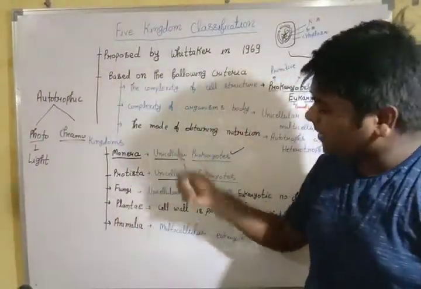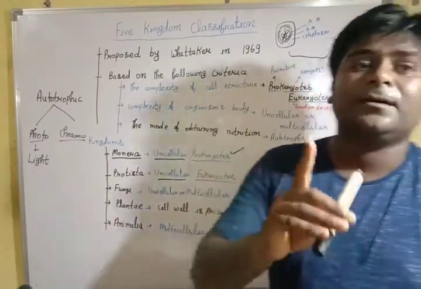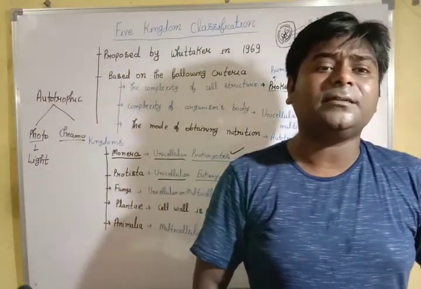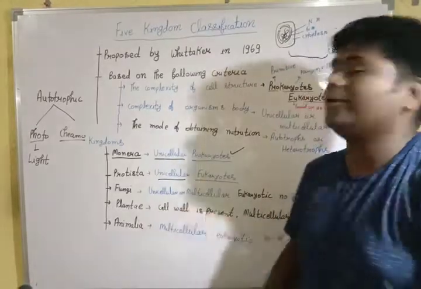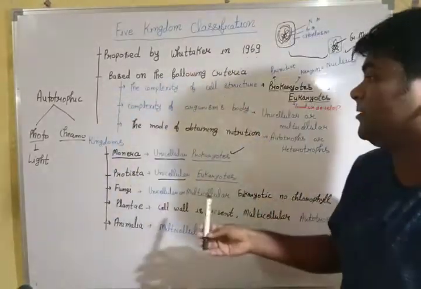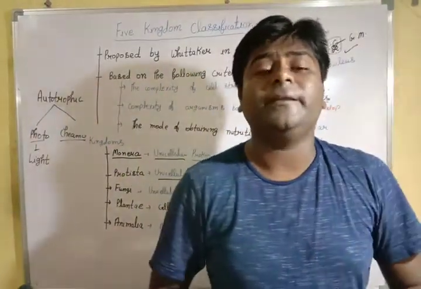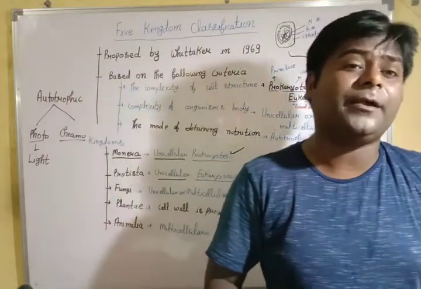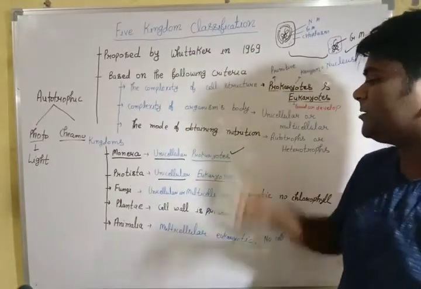Protista, it is again unicellular, it means the common feature with Monera, but all organisms who are kept in Protista, they all were eukaryotes. That is the difference. You need to go through this difference, my dear students. Monera, Protista, slight difference only. Both are unicellular, but one is prokaryotes and one is eukaryotes. I taught you about prokaryotes and eukaryotes.